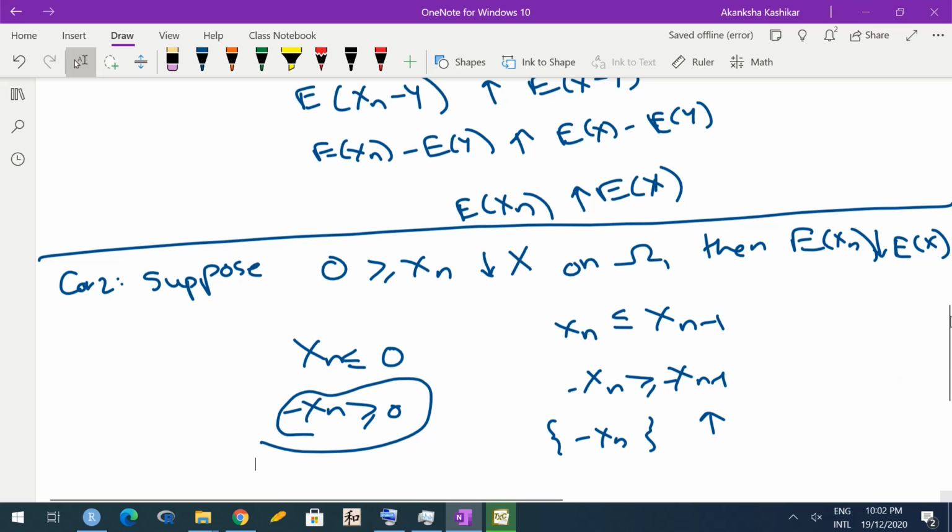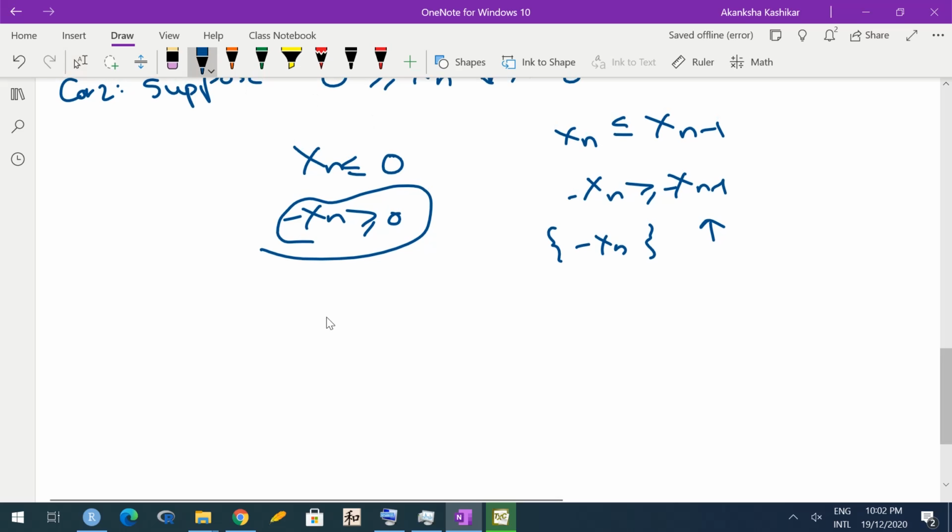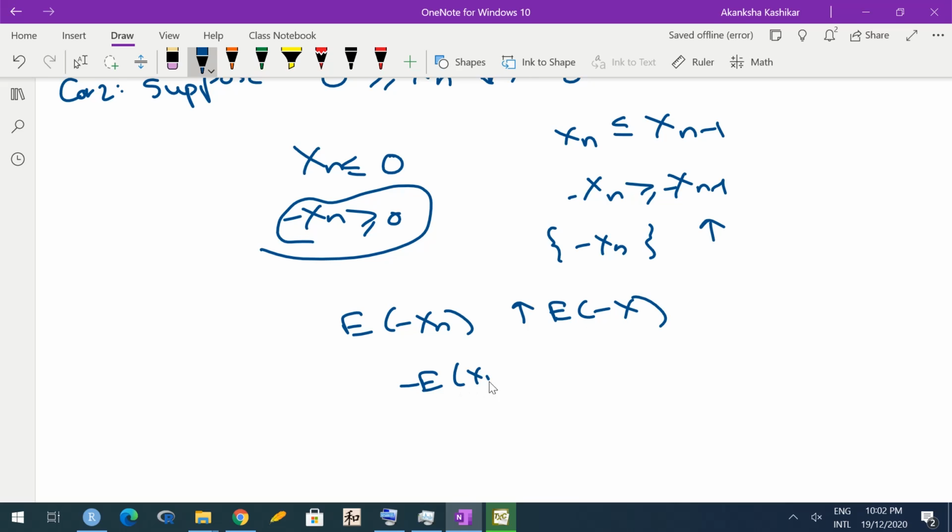So I can apply the monotone convergence theorem to this sequence, and I will say expectation of minus Xn increases to expectation of minus X, which is same as saying minus expected Xn increases to minus expected X. Therefore, expected Xn decreases to expected X. Just multiplying by minus sign, so the order gets reversed and the convergence is still valid.